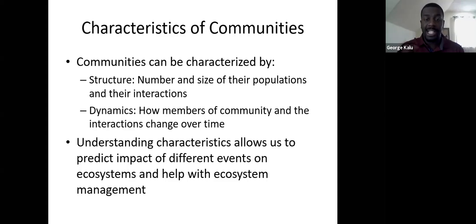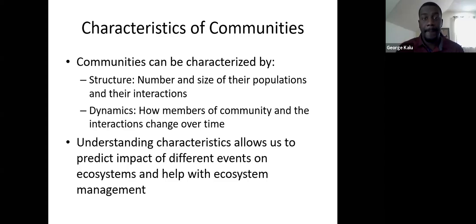So that's typically what our ecosystems are going to be doing here, and what we're going to be doing as community ecologists. Okay? We want to be able to predict some of the different events that can take place, and then step in before different types of detrimental things can happen in that community.